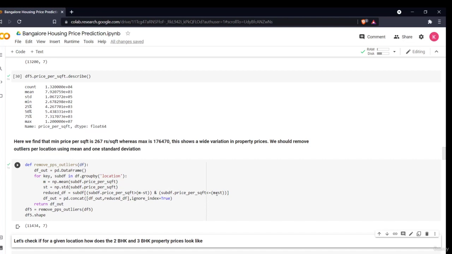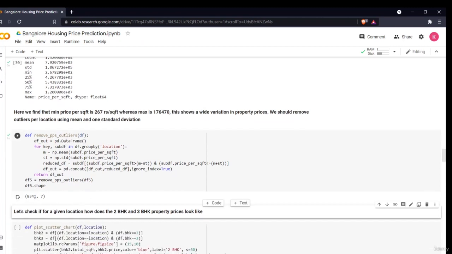That means the sum of the mean and standard deviation and the difference of mean and standard deviation. I am taking only those values in between them. Then I'm concatenating, I'm basically combining all my df. Then I'm returning my df out, which is the new data frame which I have created. So now this is my data frame which I created. So this is my shape.